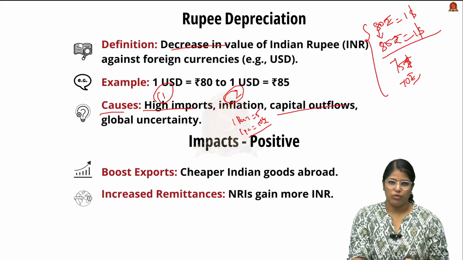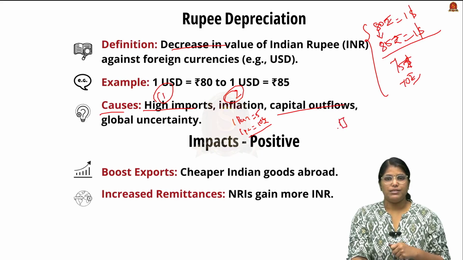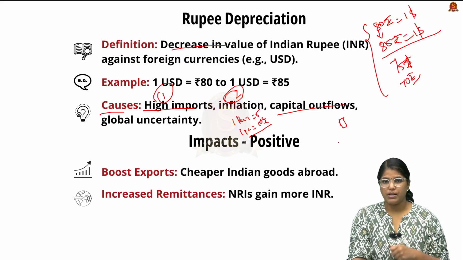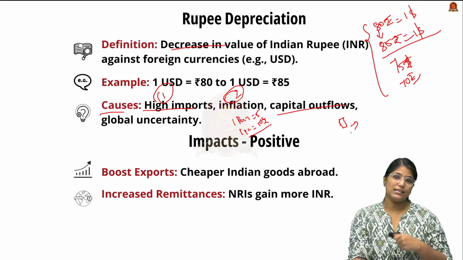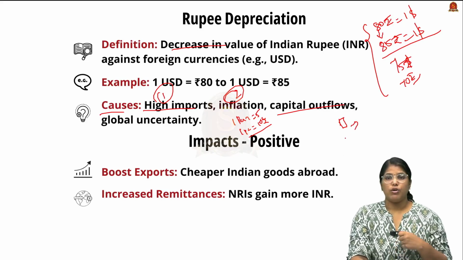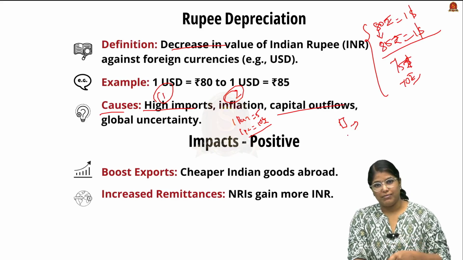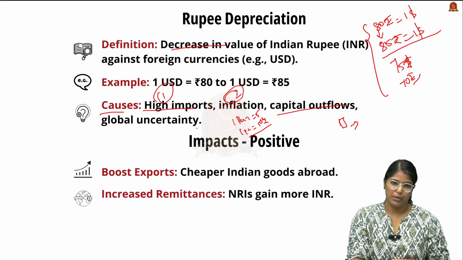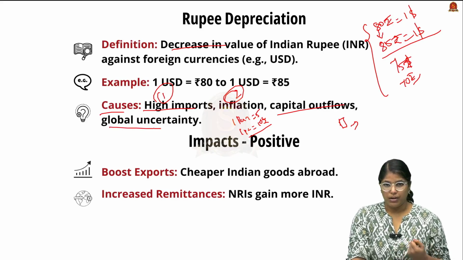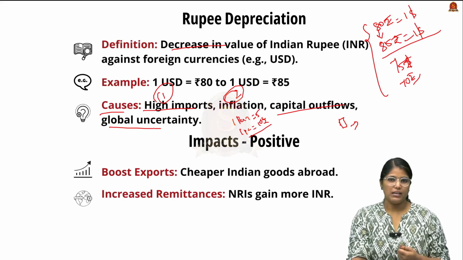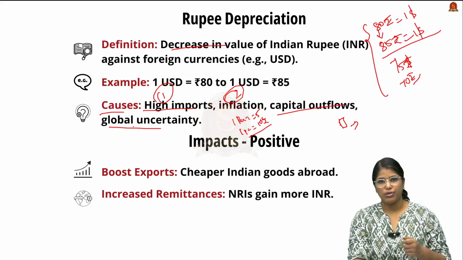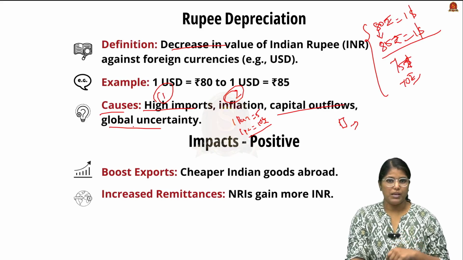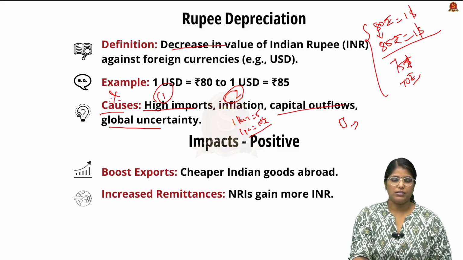Then the capital outflow. What happens when capital outflow happens is that a foreign company will just sell out their entire investment inside the country, which leads to an increase in supply of the domestic currency. So this also indirectly leads to inflation and indirectly leads to depreciation of the rupee. And then global uncertainties, for example, the increase in the fuel cost, especially when we are dependent on import, all these global uncertainties will also have an implication on the rupee's value. So these are very important factors that you have to remember.